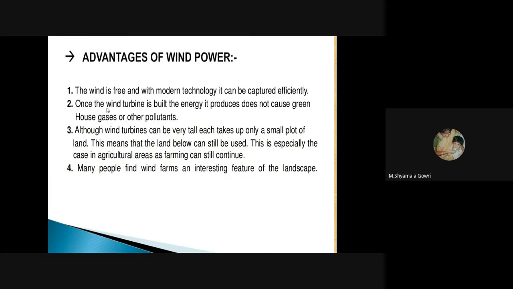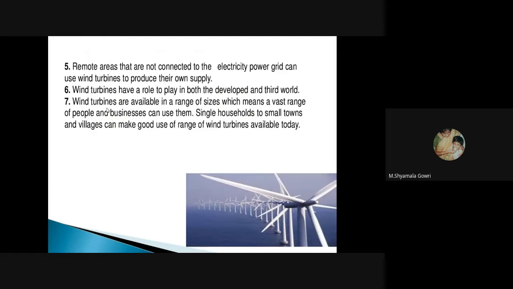Fourth advantage is many people find wind farms an interesting feature of landscape. Fifth advantage is that the remote areas that are not connected to the electrical power grid can use wind turbines to produce their own supply. The wind turbines have a role to play in both the developed and third world. The wind turbines are available in a range of sizes, which means a vast range of people and businesses can use them. A single household to small towns and villages can make good use of the range of wind turbines available today.